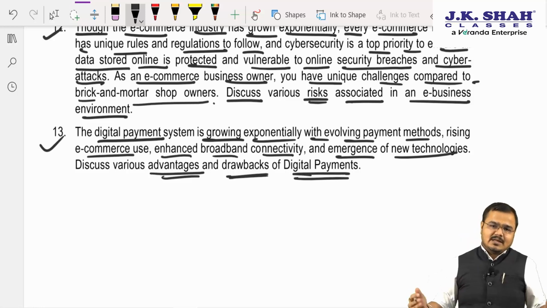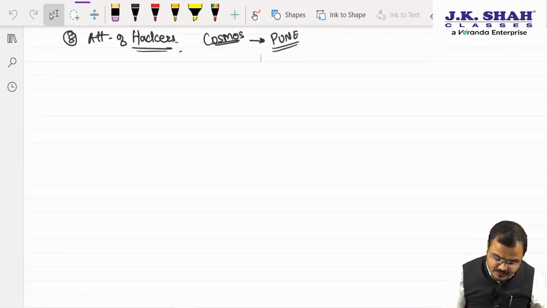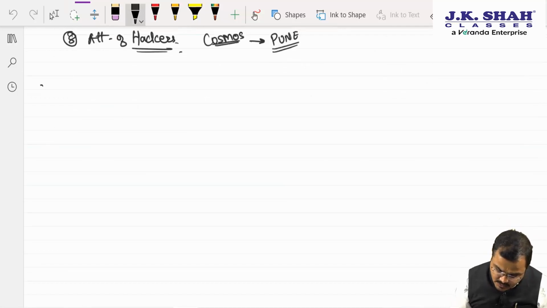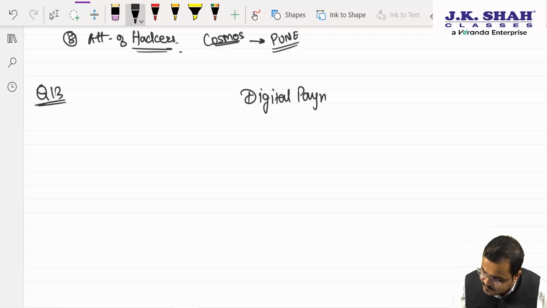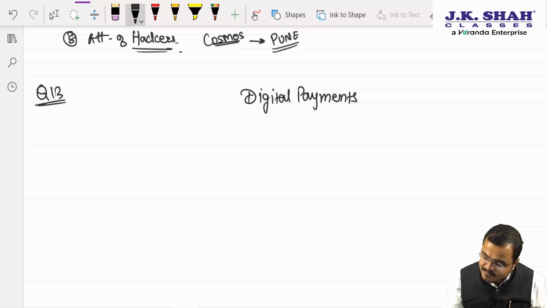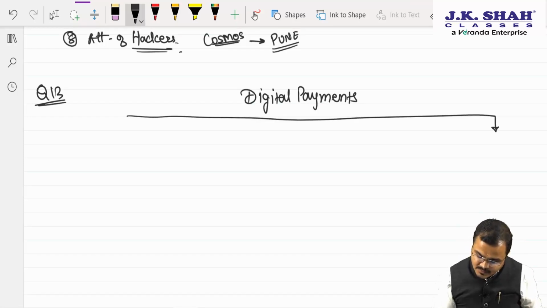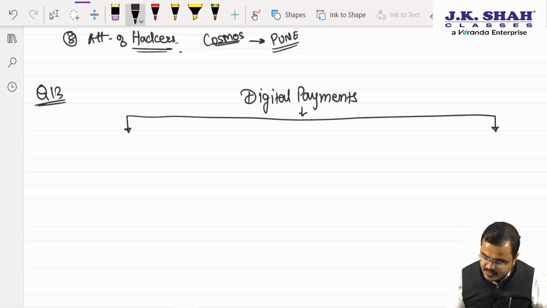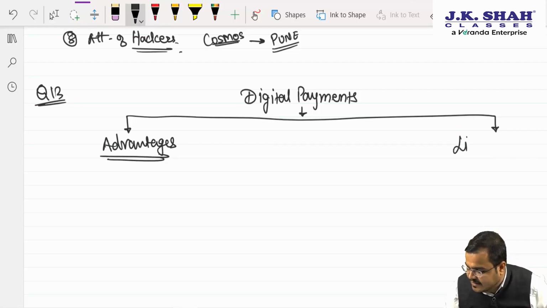So chartered, let us continue. Yes, sir. Come on. Question number what? Sir, question number is 13. Okay, so for question number 13 we will give the heading here, digital payments. We'll divide digital payments into 2 parts. The first part we are going to cover is the advantages. The second part will cover the limitations.